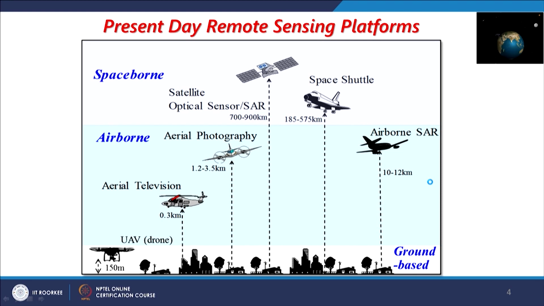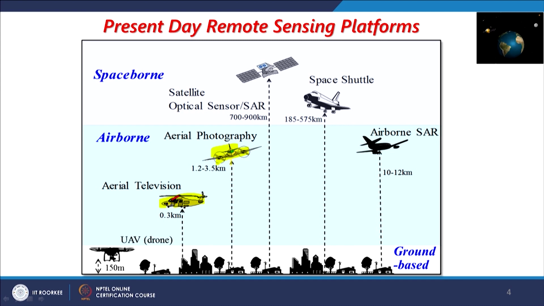Some cameras were put on balloons, though this diagram does not show it because I am discussing here only the present day remote sensing platforms. And then later on it came on the aircrafts, but these aircrafts have their own limitations. Helicopters are also there, aircrafts are there. They can fly up to 1.3, 1.5 or maybe 10 kilometer in the atmosphere.